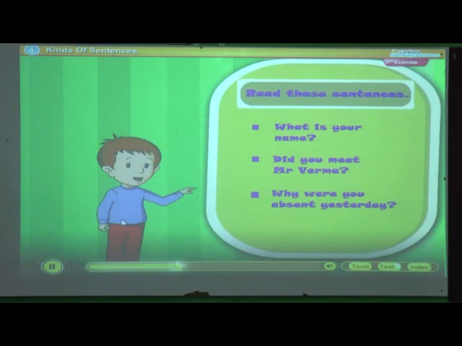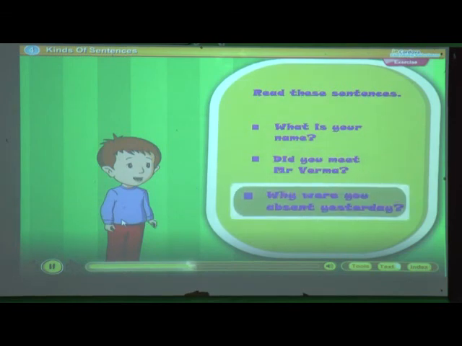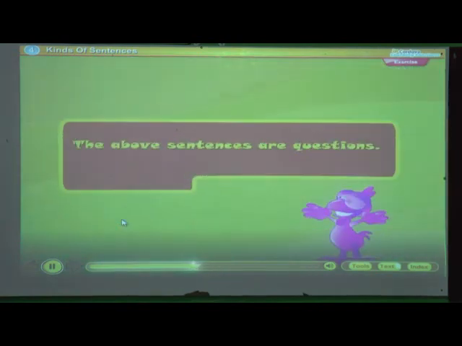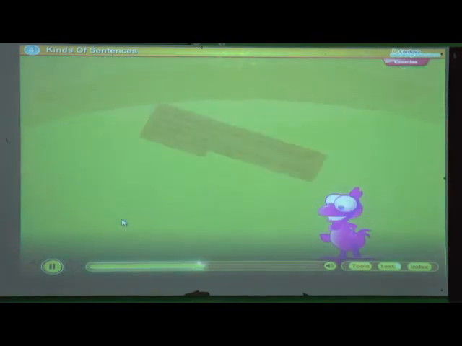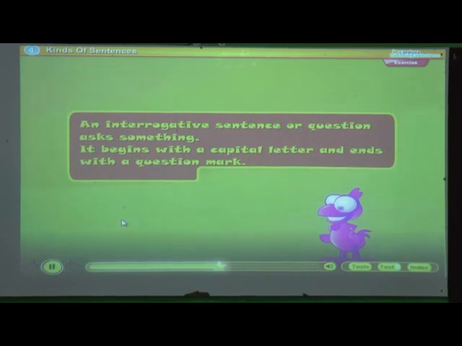Read these sentences. What is your name? Did you meet Mr. Verma? Why were you absent yesterday? The above sentences are questions. An interrogative sentence or question asks something. It begins with a capital letter and ends with a question mark.